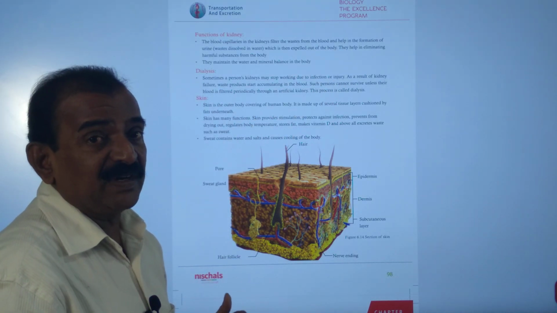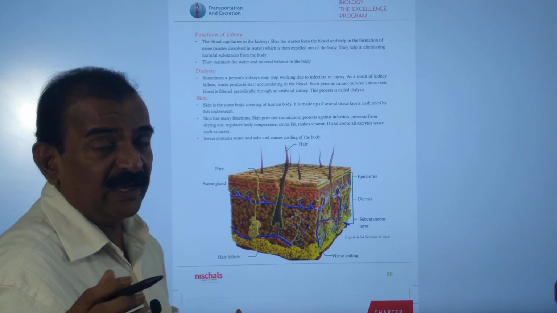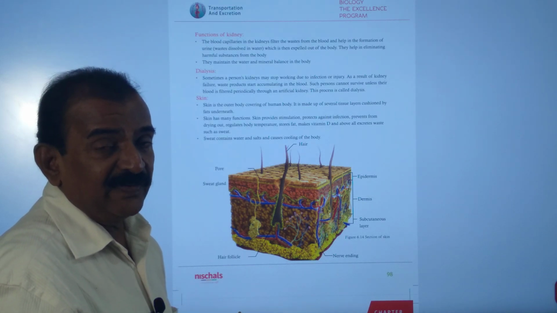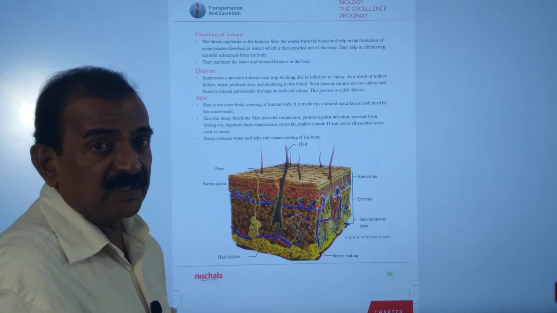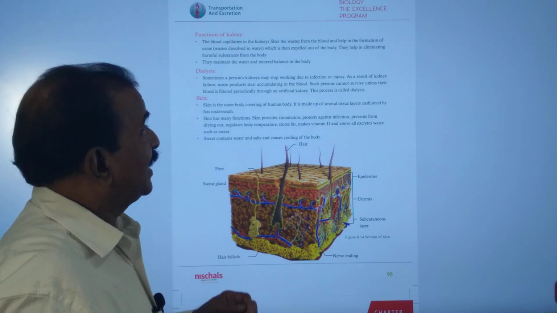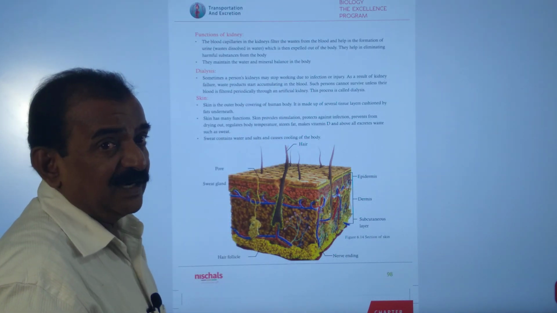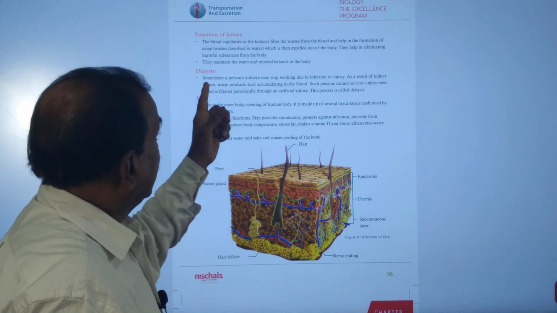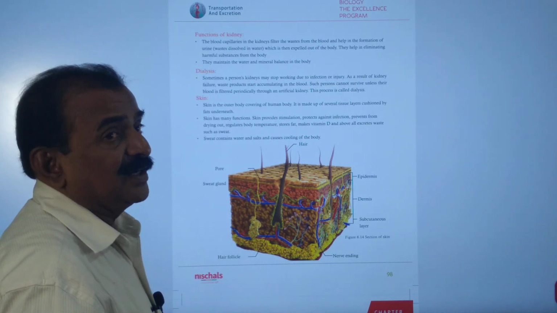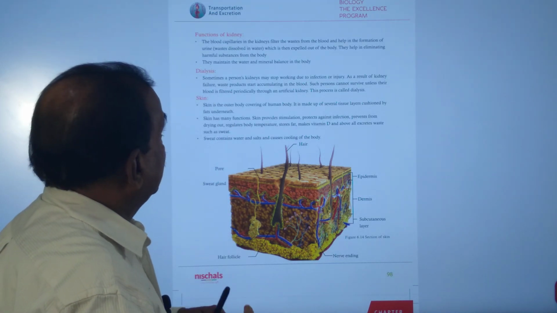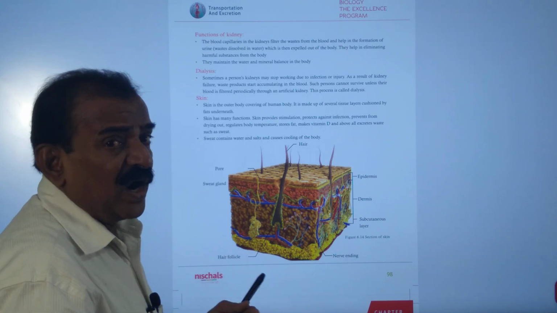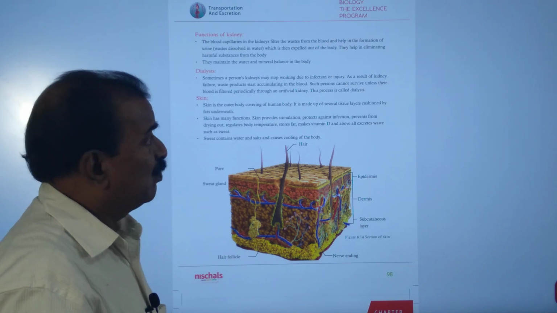Urine consists of 95% water, 2.5% urea and 2.5% other waste, and that is eliminated through the urethra. The kidneys also maintain the water and mineral levels in our body.